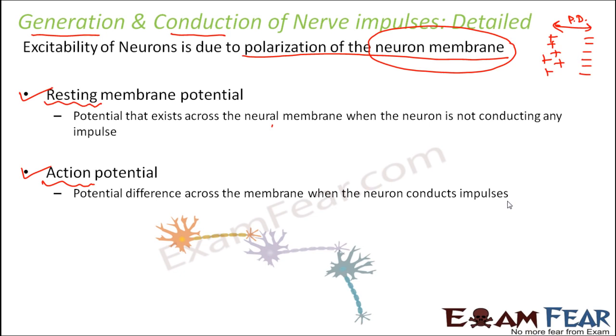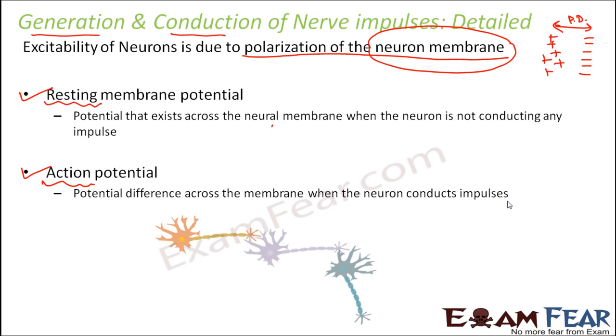Potential difference also exists when it is conducting the nerve impulse. So first we have to understand the neuron membrane structure and what kind of membrane it is. Then we will understand resting membrane potential, then action potential, and then we will see how these potential differences help in generation and conduction of nerve impulses.